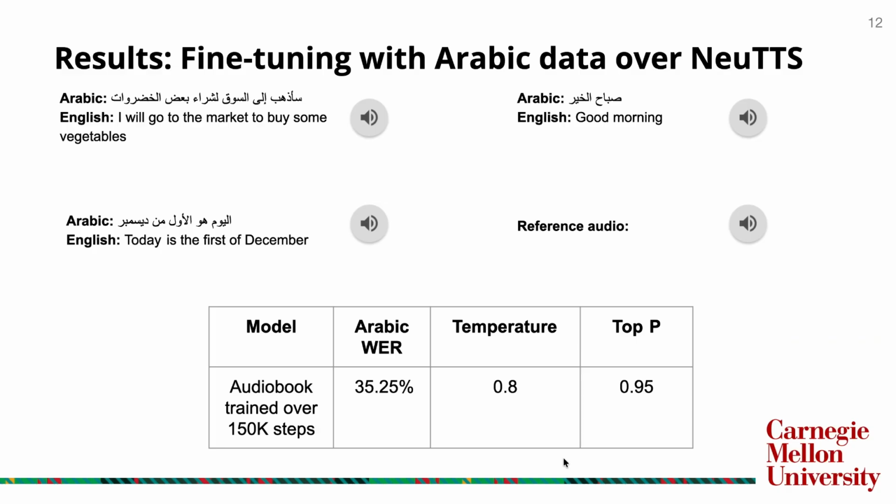After fine-tuning on the Arabic audiobook dataset for about 150,000 steps, we achieved a word error rate of 35.25% on Arabic, which is a significant improvement from our English-only baseline. Let me play a few samples for you, along with the reference audio, since this is a voice cloning model.